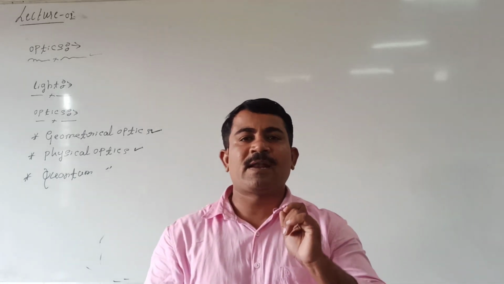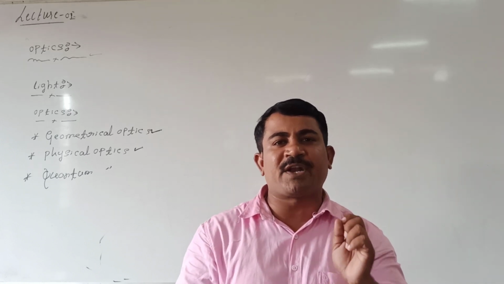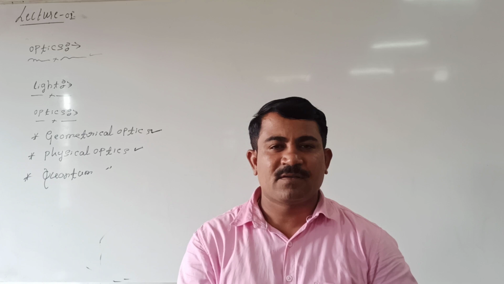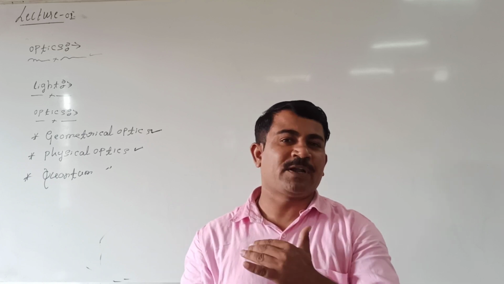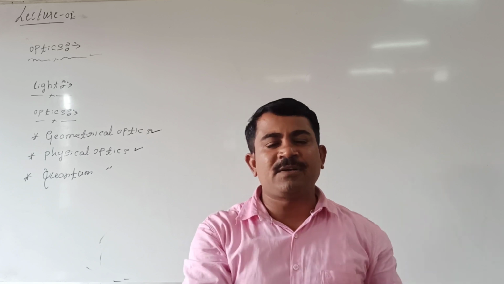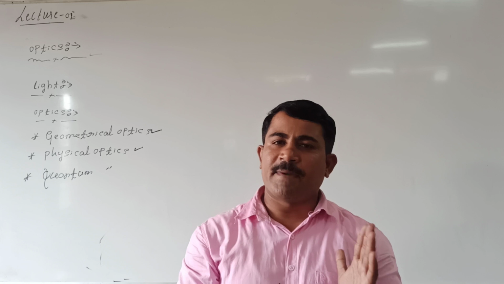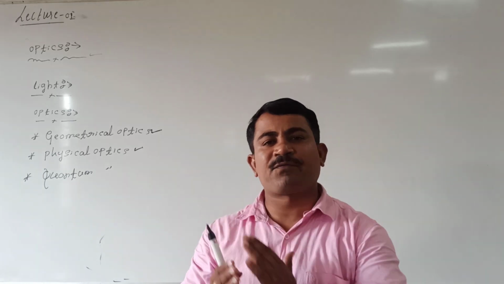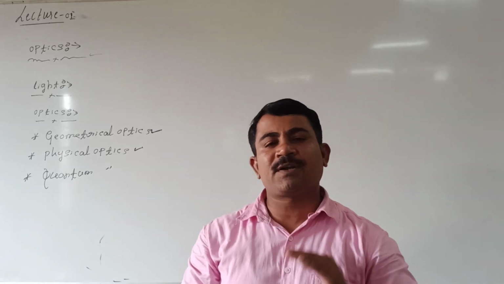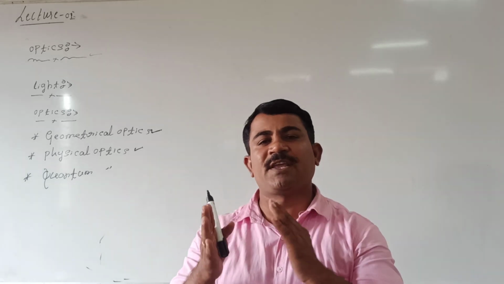Mainly, wherever light is incident, light is moving along a straight line path with the speed of 3 into 10 raised to 8 meter per second, and it has a lot of properties. Properties mean light undergoes reflection, refraction, and diffraction. So many properties exist. Mainly in ray optics, we are going to study what is reflection of light and what is refraction of light, in detail.